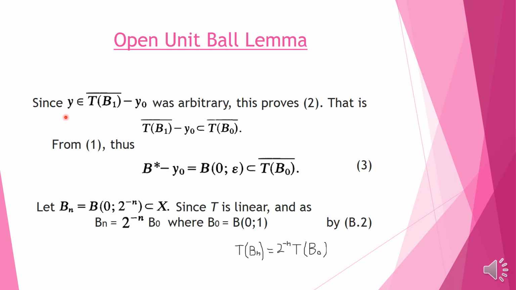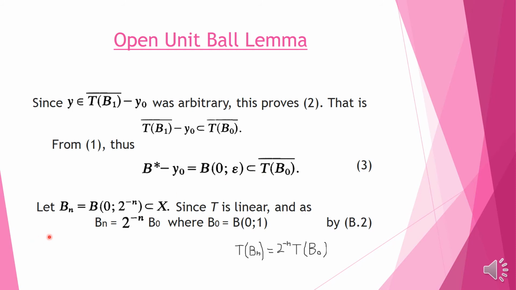Since we have taken y from the closure of T of B1 minus y0 as an arbitrary element, and we proved that it is contained in the closure of T of B0, T of B1 minus y0 is contained in the closure of T of B0. Thus B* minus y0, which was equal to a ball of radius epsilon centered at 0, is contained in the closure of T of B0.